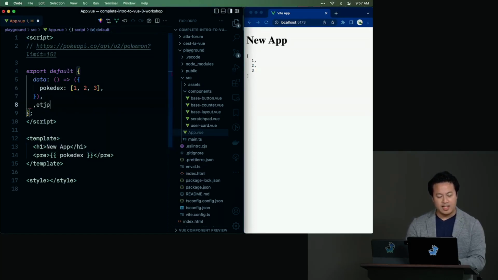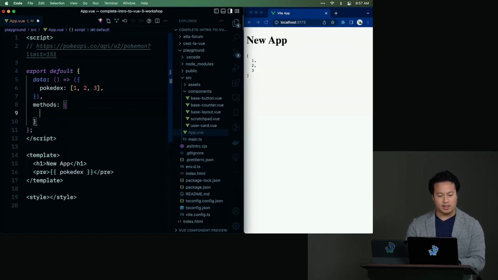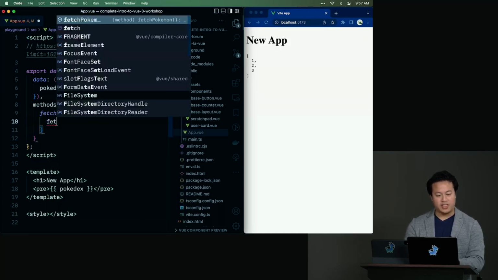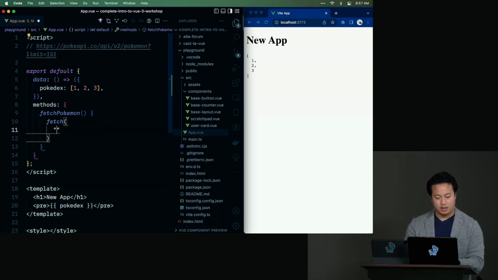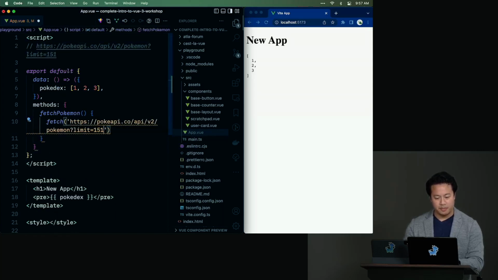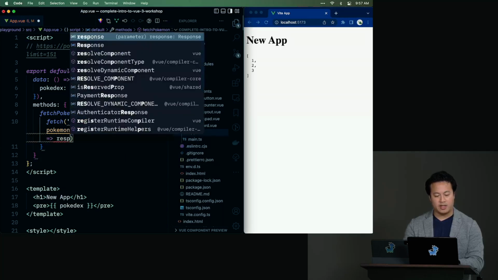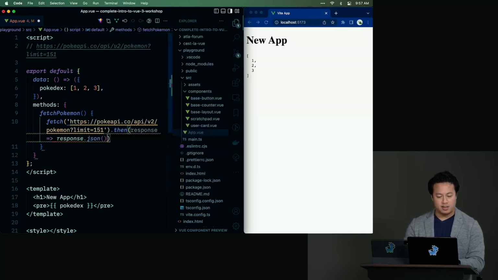The next thing we want to do is add some sort of method, right? Because we need to actually call this thing. So you might think, OK, we have a method called fetchPokemon. And it will use the fetch API. And then we'll go ahead and grab this URL up here. Whoops. There we go. And then what we need to do, though, is that oftentimes when you fetch data from the back end, you need to actually JSONify it. In other words, you need to convert it to JSON so you can actually parse it correctly on the front end. And so the way you do that is you take the response that you're given and you do response.json.